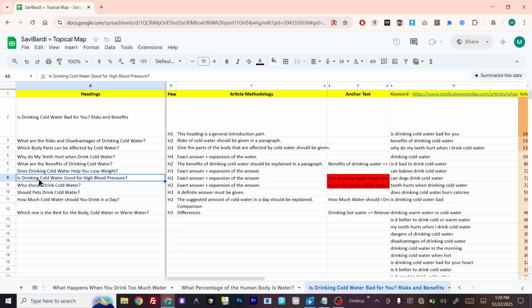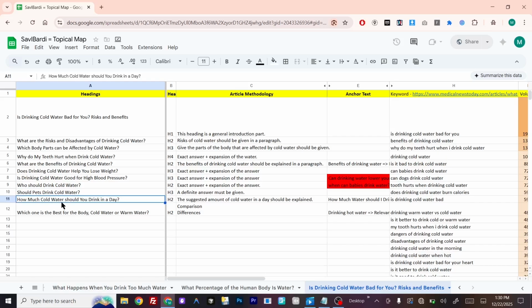And after that we ask again the Boolean question with a slightly different context for expanding previous contextual vectors. Then we ask who should drink cold water? Should pets drink cold water? Here we go for the siblings of human, because in all the context, as we mentioned the body parts, we implicitly ask the context about human. Now we go here for the pets. In a lexical relation, it is the sibling of the human body or human word.